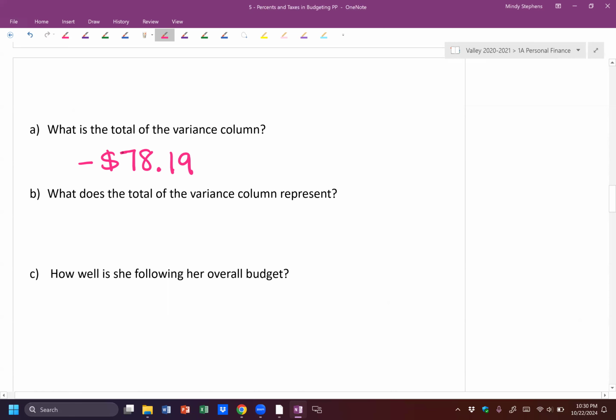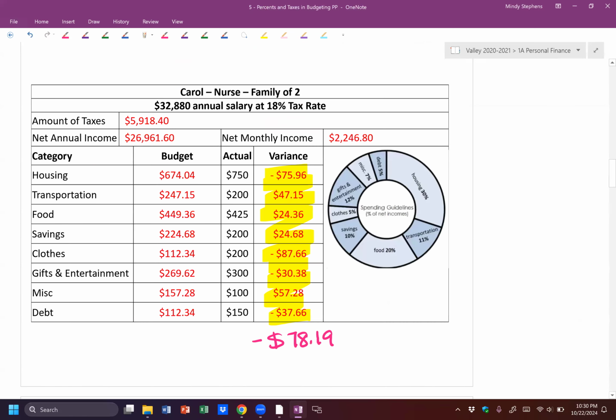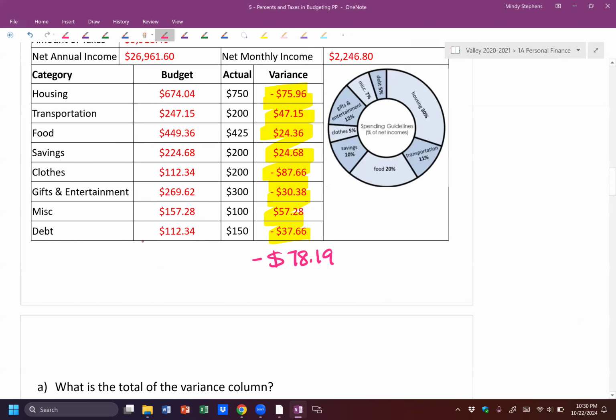So part B says, what does the total of the variance column represent? Well, if you add the variance column together, that gives you what your ending balance is going to be. If I were to add my budget numbers, so if I added all of these up and I got a total down here, and if I added my actual and I subtracted these two, that would give me my ending balance, which is the variance.